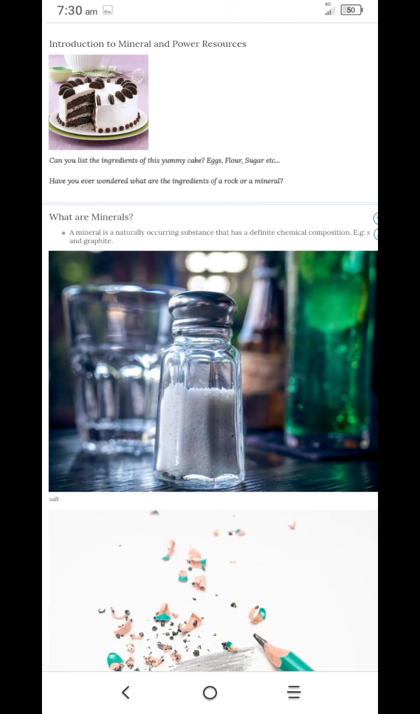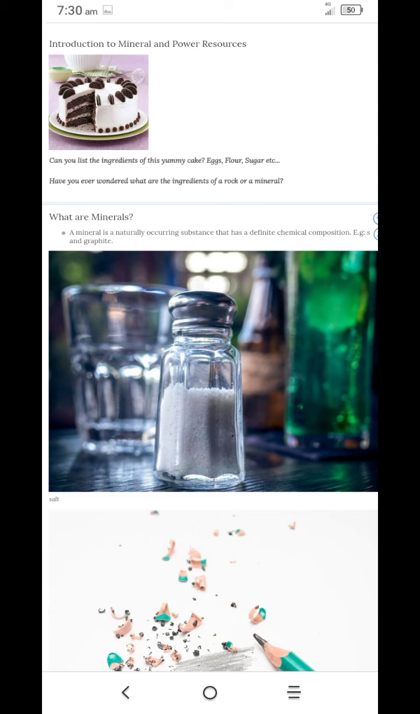You may wonder, what are the ingredients of a rock? If the cake contains eggs, flour, sugar, etc., in the same way you can see in minerals also. The ingredients of a rock, or a mineral, contain different elements.